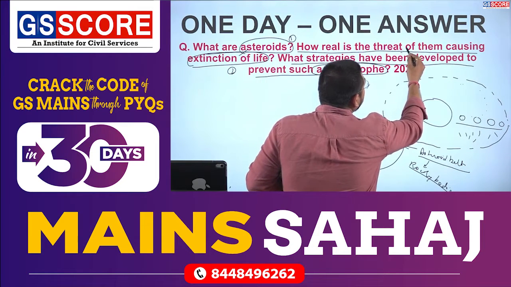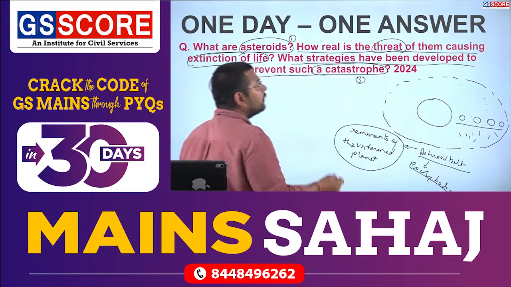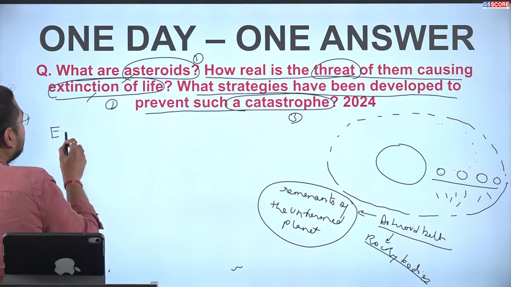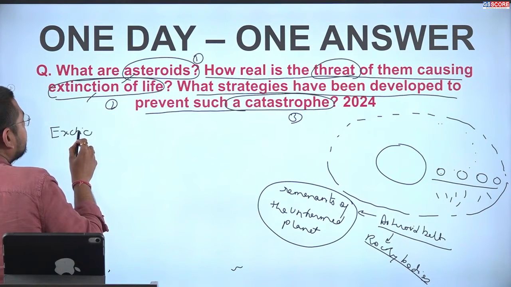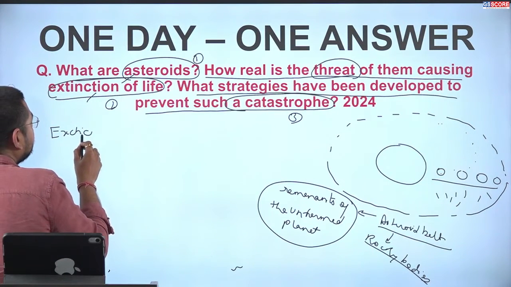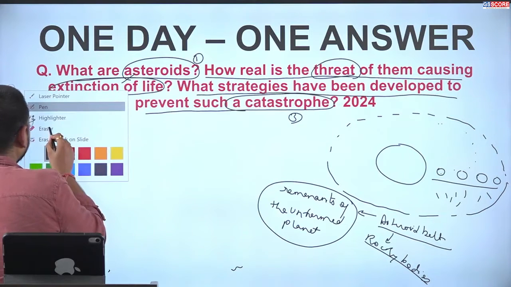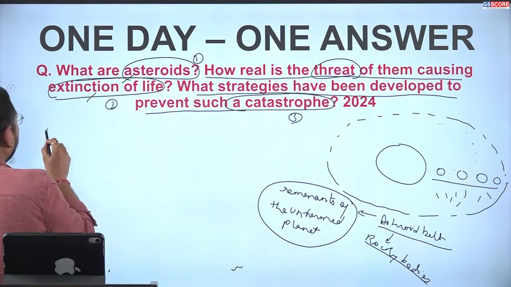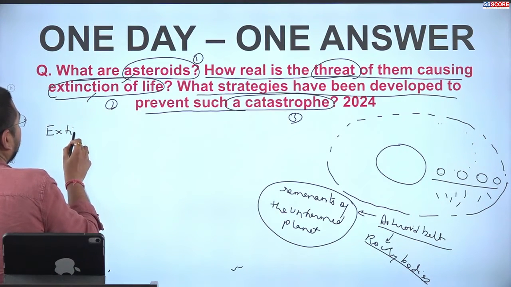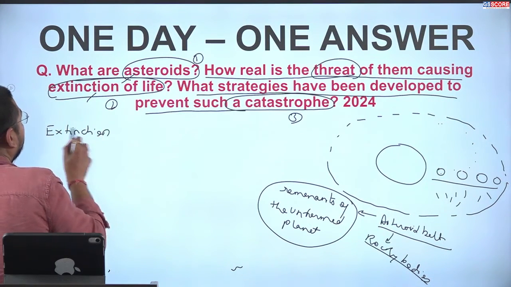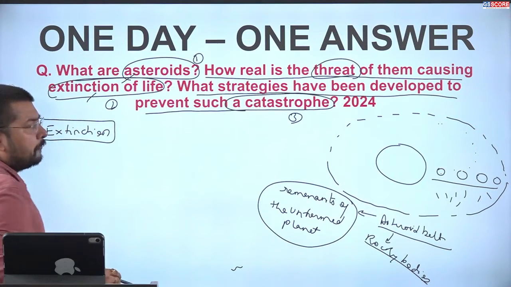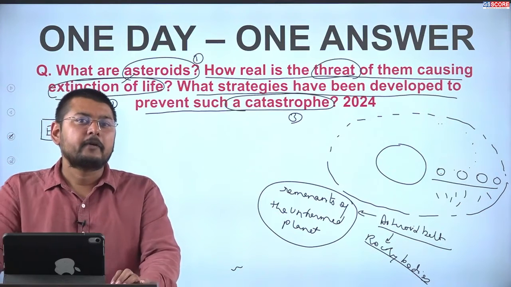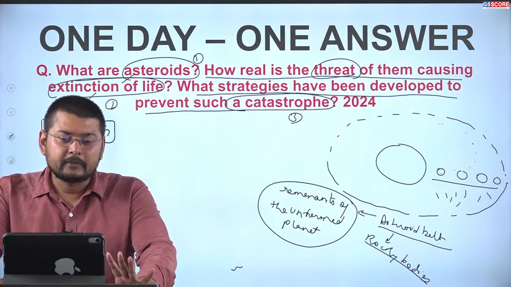Now in the second part, what we need to write is how real is the threat of them causing extinction. When we talk about extinction, we have seen two important extinctions before this contemporary time.